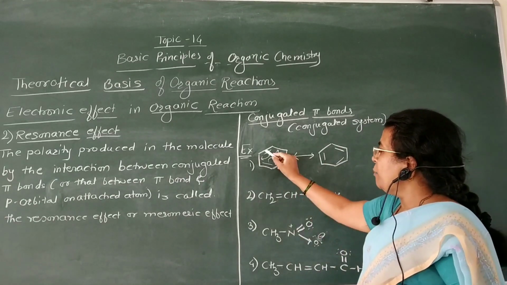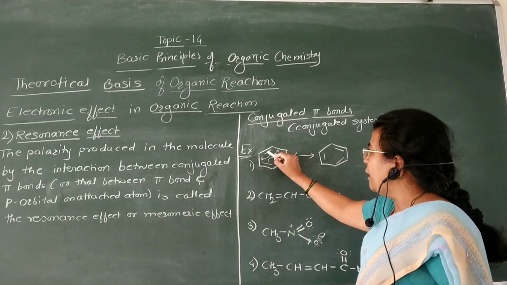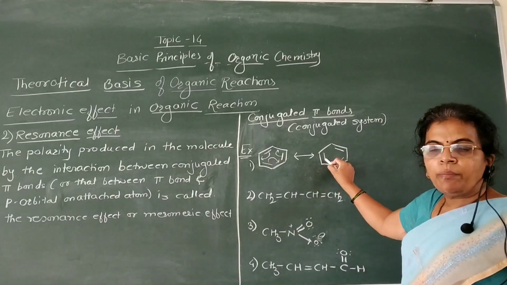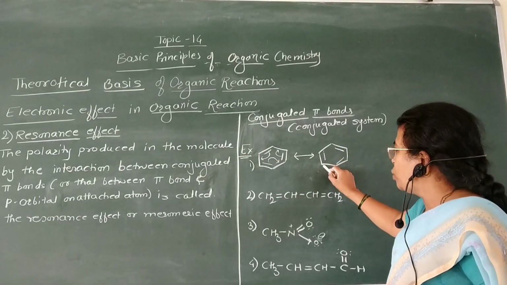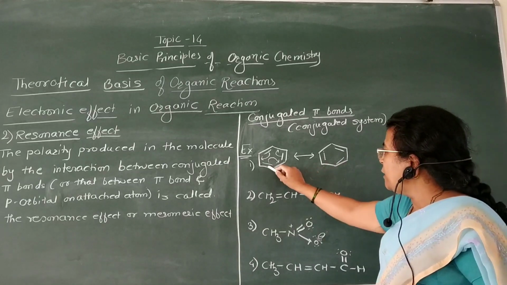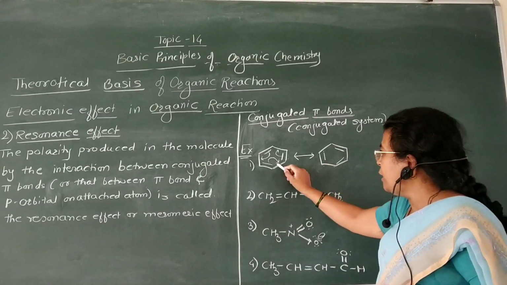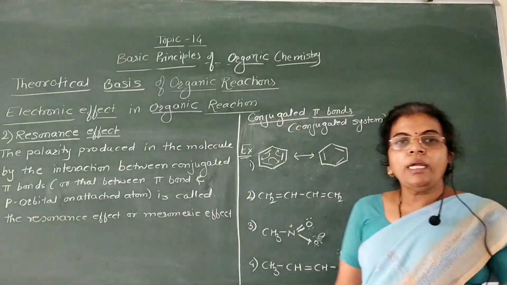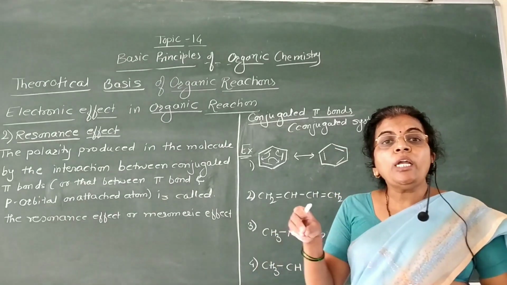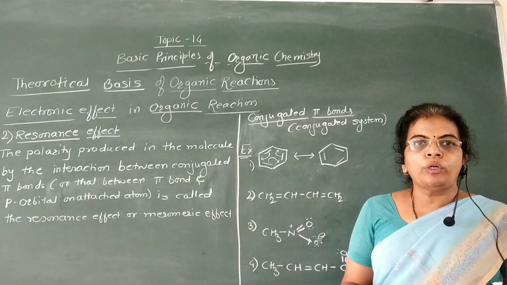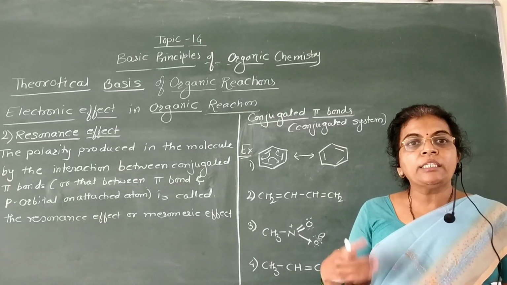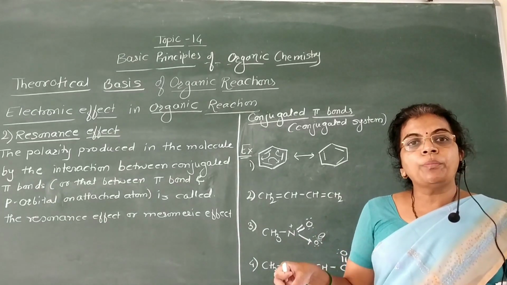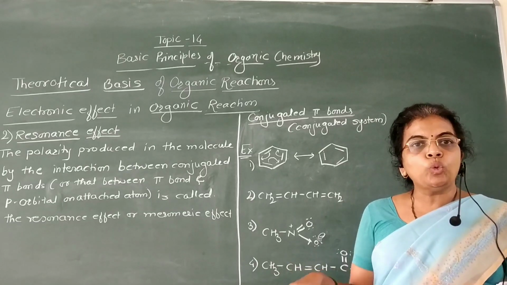Here the position of the double bond is present here, but in this structure this double bond comes in between these 2 carbon atoms. Then here there is double bond, here single bond, here single bond, here double bond. Same thing. This is delocalization of pi electrons, that is, they change their position from one place to another.